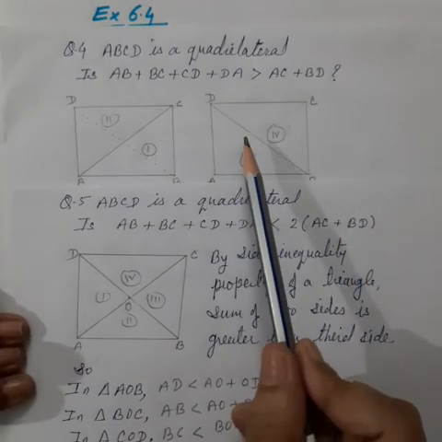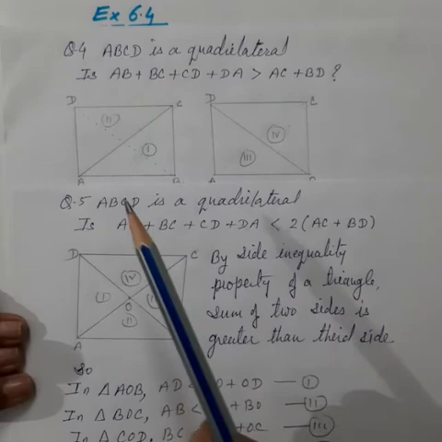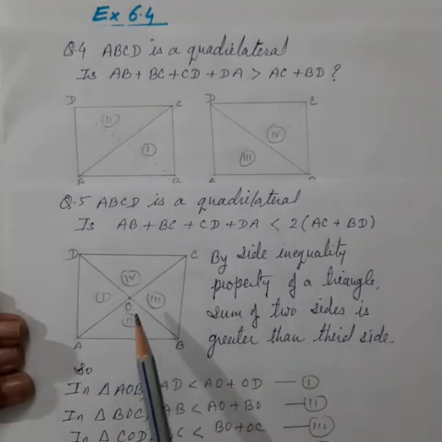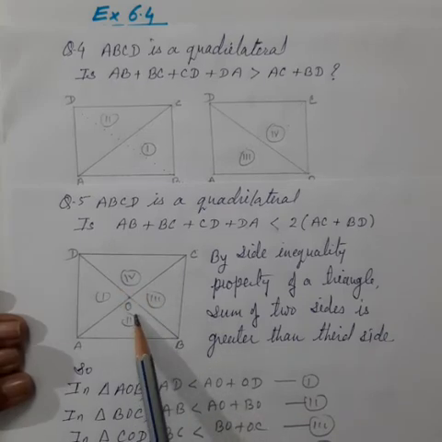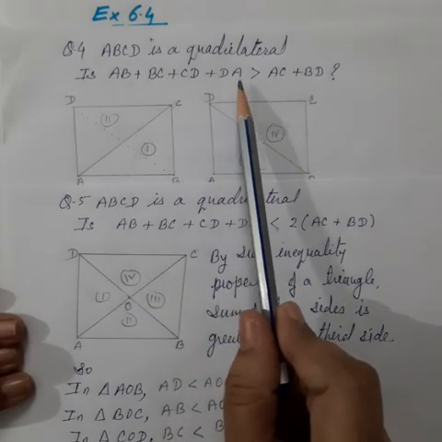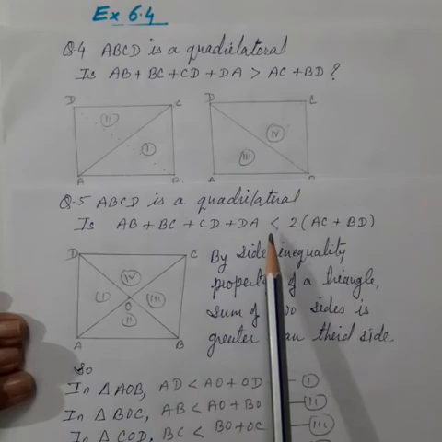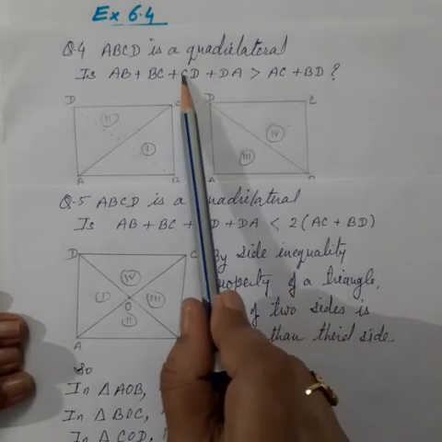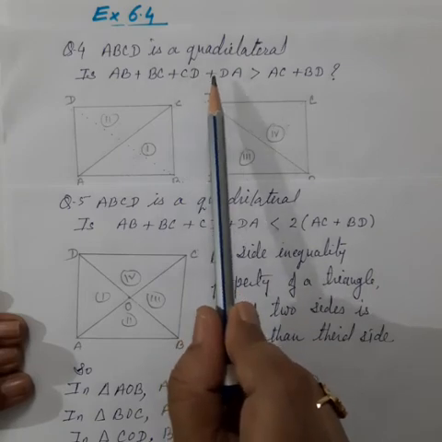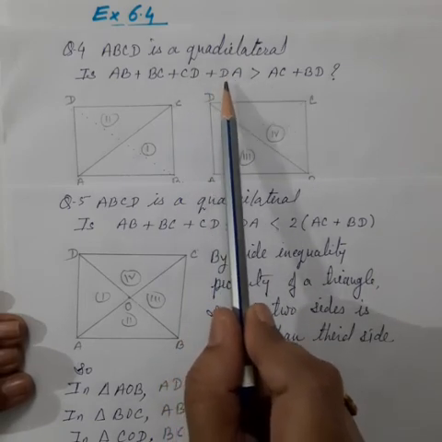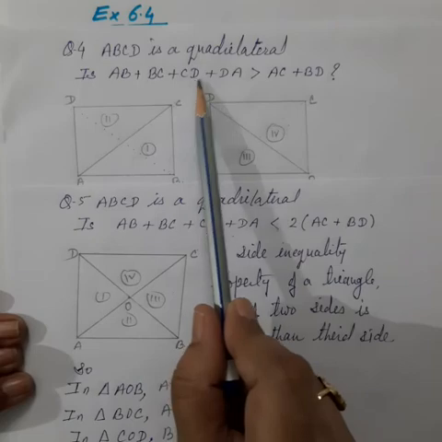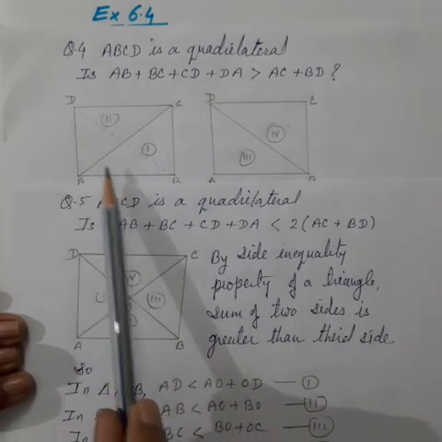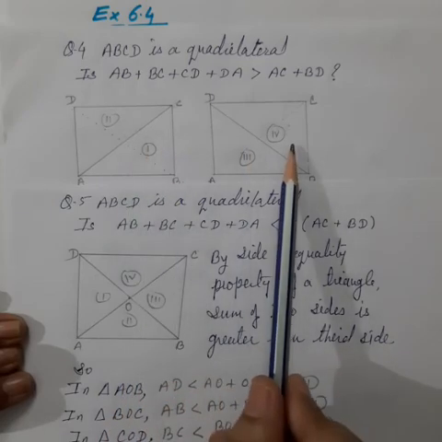There is always confusion in these two questions. Why have we taken triangles like this in this question, and triangles like this in the other question? For that you have to observe the given statements properly. In this statement, there is a greater sign on the left hand side. So while using the side inequality property, the sum of 2 sides we have to keep on the left side, and the third side on the right hand side.